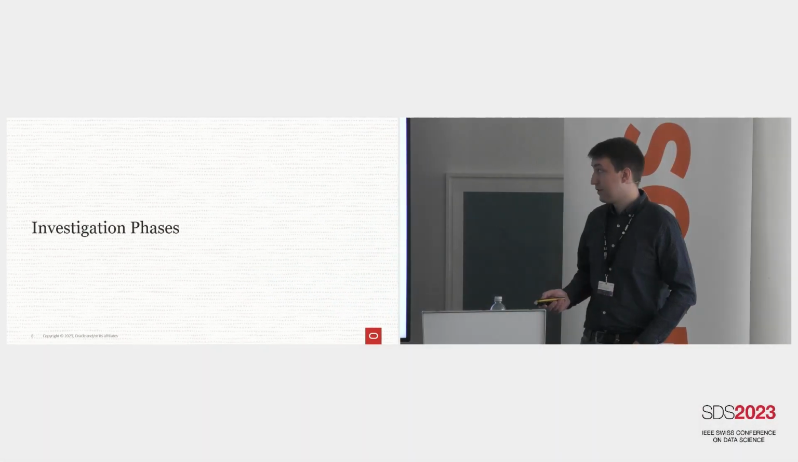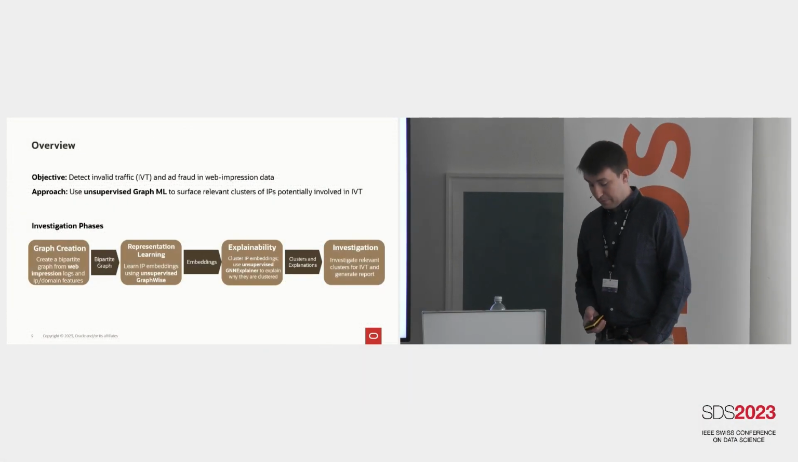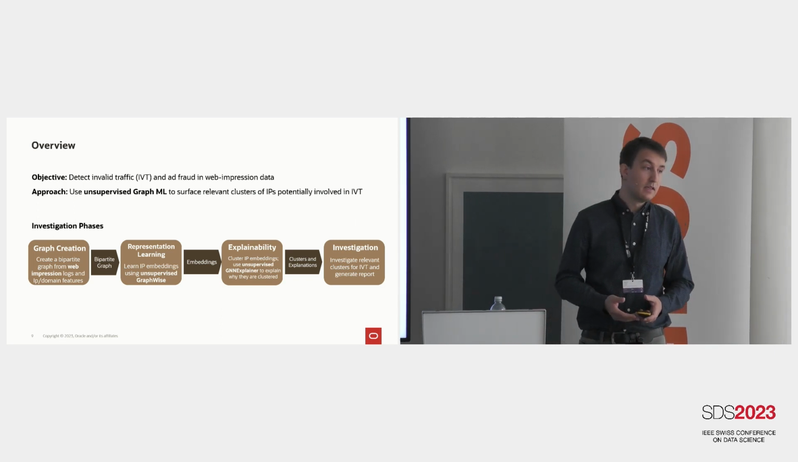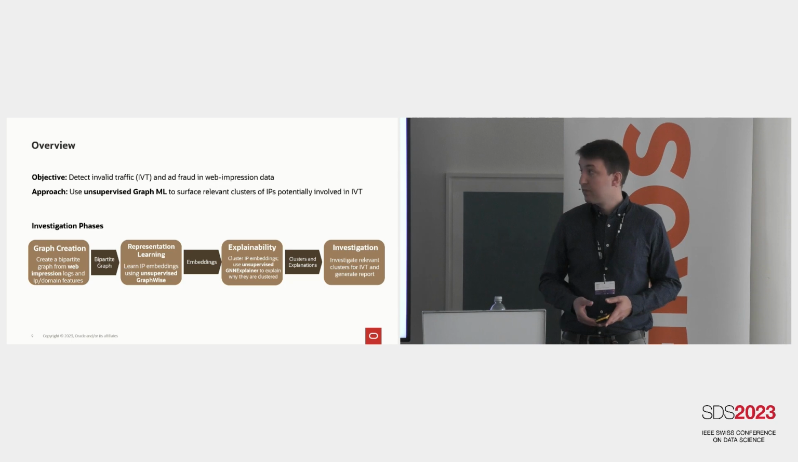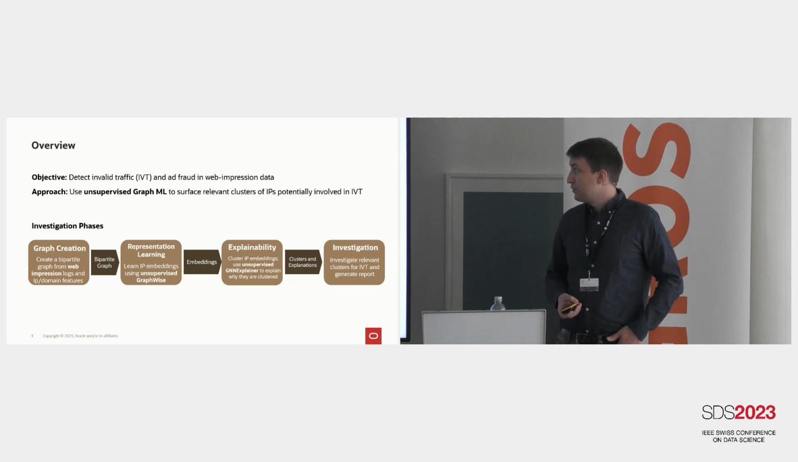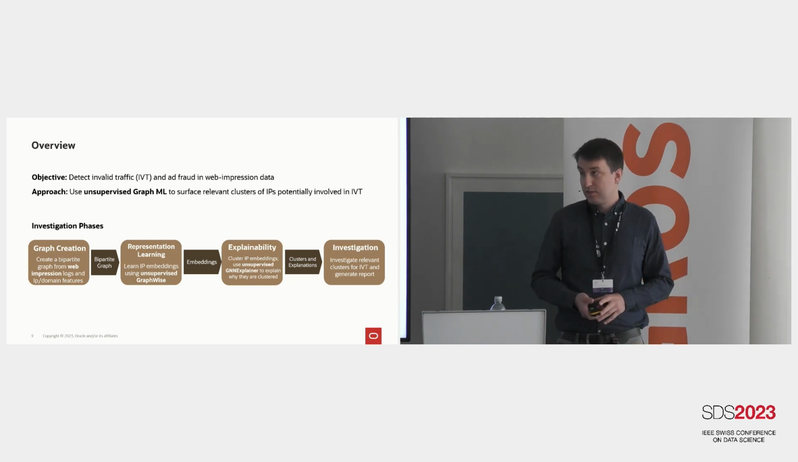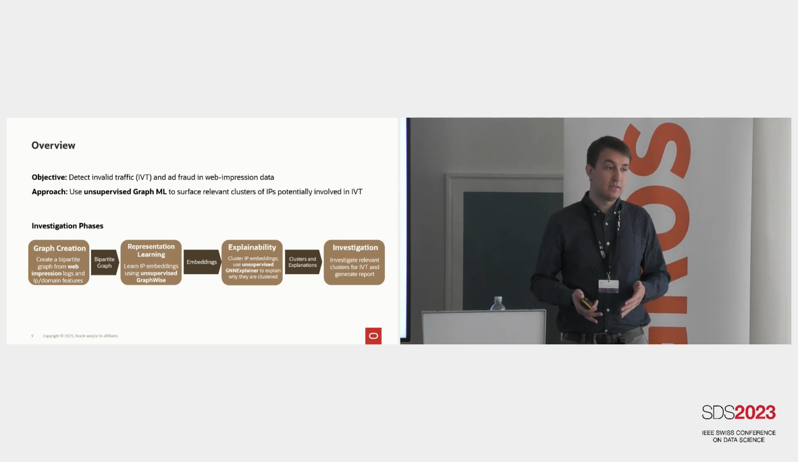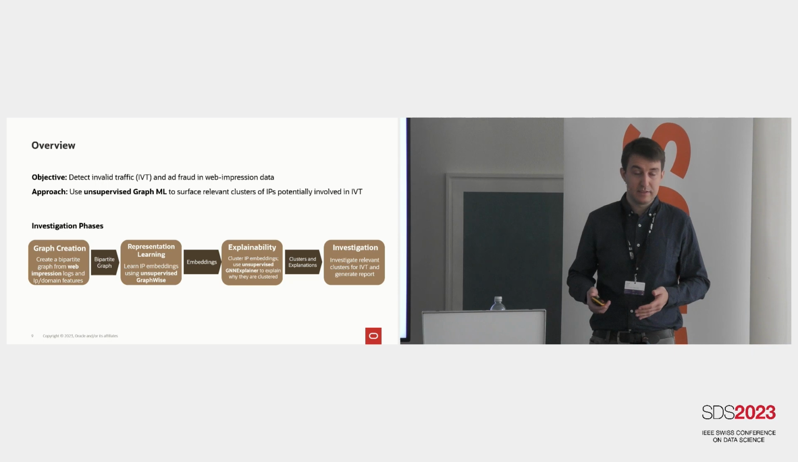Right, so now back to ad fraud. How can we use these types of technologies to detect ad fraud? The objective here is to detect invalid traffic in web impression data. To do this, we want to use an unsupervised graph machine learning approach and to detect the actors that could be doing this IVT.